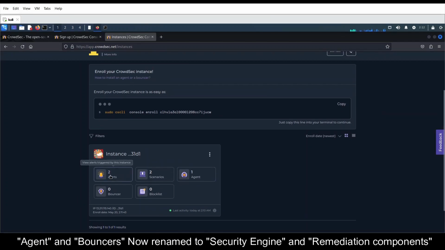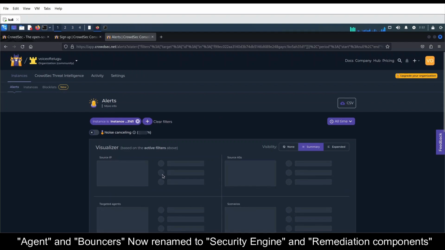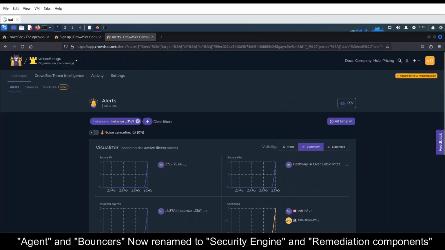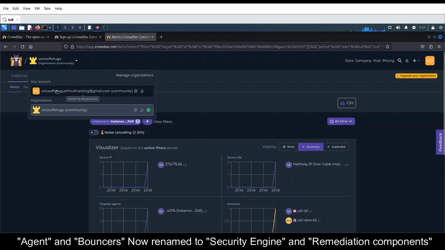Okay, so we got two alerts. Let's see what alerts we got. I think it is related to some SSH attack. This attack was done by me only, to test this particular tool and check whether it is working or not. I'll retest in this video also. Okay, let's go to the personal account once.